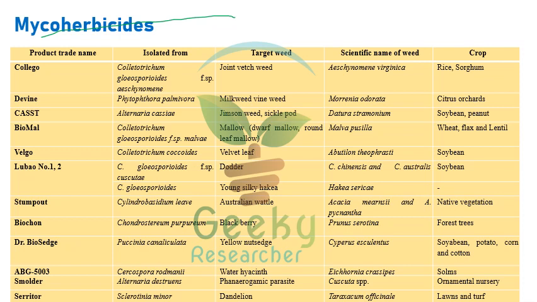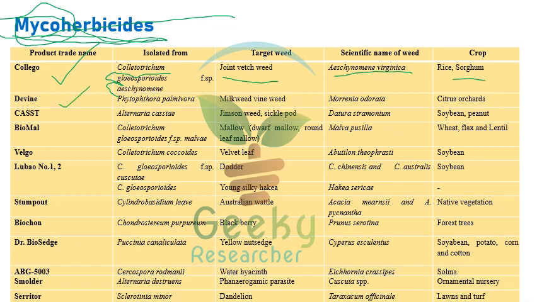Mycoherbicides. We are seeing some mycoherbicides, which means herbicides isolated from a fungus and used against weeds. Now we'll see Collego. Collego is a herbicide isolated from the fungus Colletotrichum gloeosporioides f. sp. aeschynomene, and it is targeted against Striga, giant witchweed. The scientific name is Striga hermonthica, and the crops are rice and sorghum.